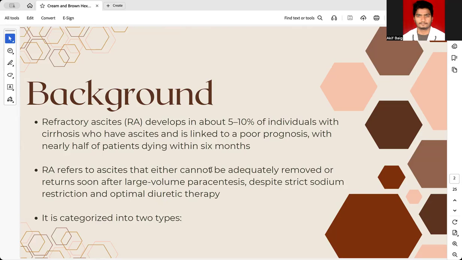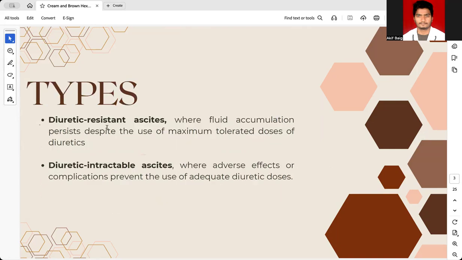It is defined as a patient in whom ascites is recurring despite being on strict sodium restriction and optimal diuretic therapy. That means the patient is on strict sodium restriction and also taking an adequate amount of diuretic therapy. Despite that, if the patient is developing ascites, then it is called refractory ascites. It is of two types: diuretic-resistant ascites, where fluid accumulation persists despite the use of the maximum dose of diuretics. So even with the maximum dosage of diuretics, the patient still develops ascites. Second is diuretic-intractable ascites, in which the patient could not take the maximum dose of diuretics because of adverse effects.